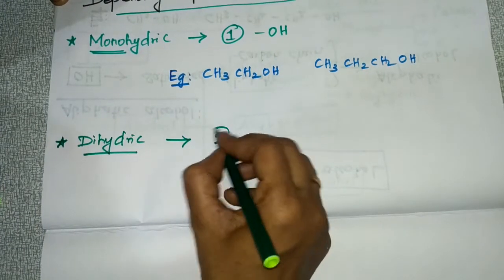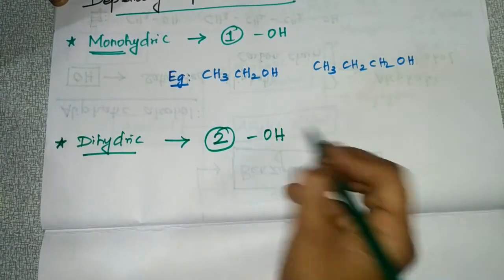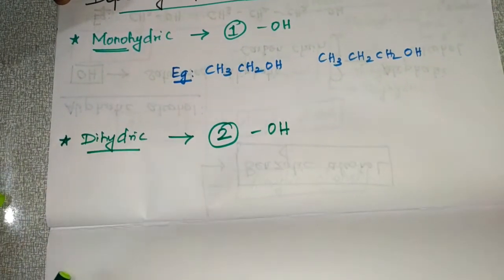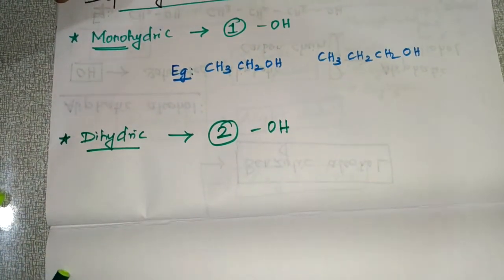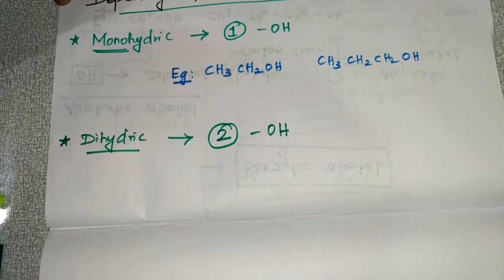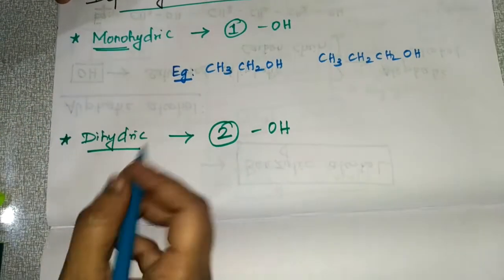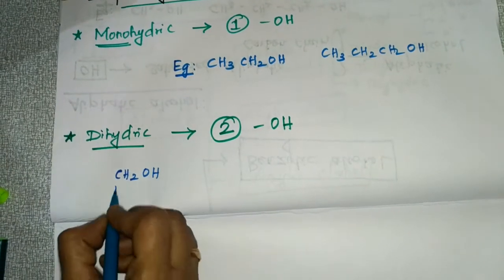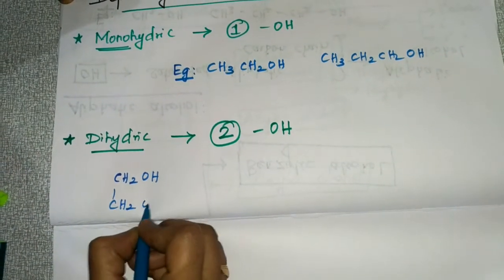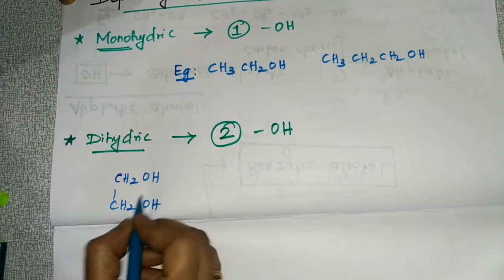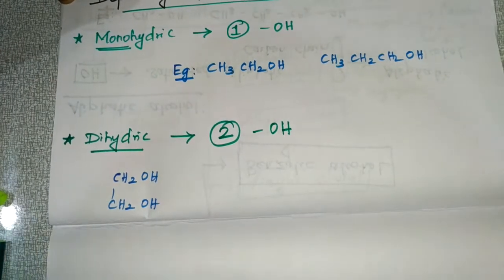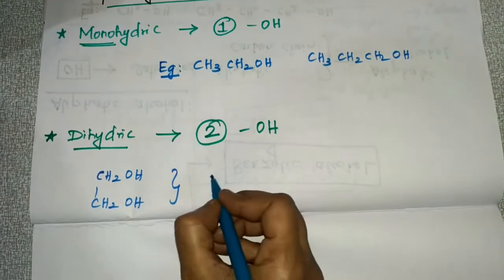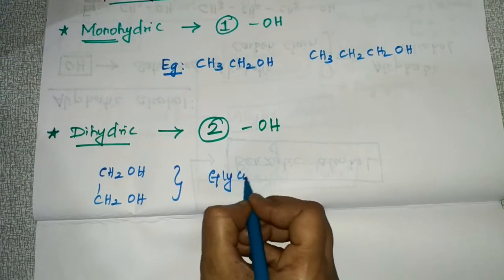So two hydroxyl groups are attached to an aliphatic carbon chain. So that is dihydric alcohol. And an example for this dihydric alcohol is CH2OH, CH2OH. So two hydroxyl groups are attached to this. So this is dihydric, and these are also termed as glycol.